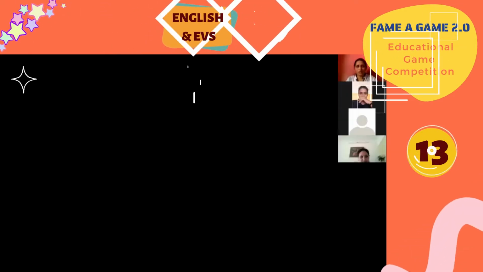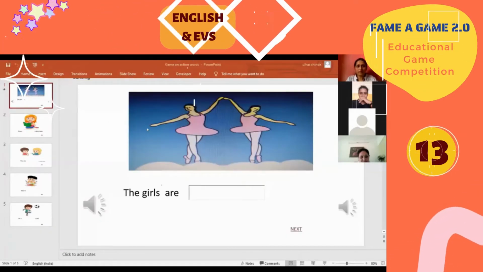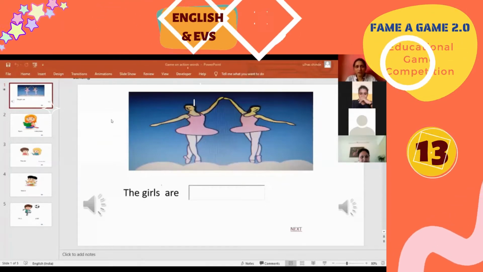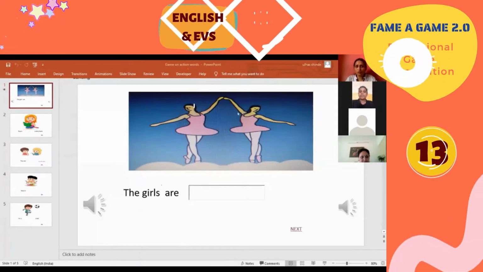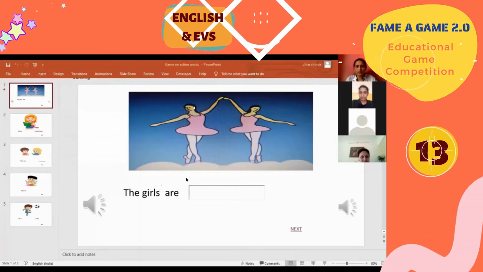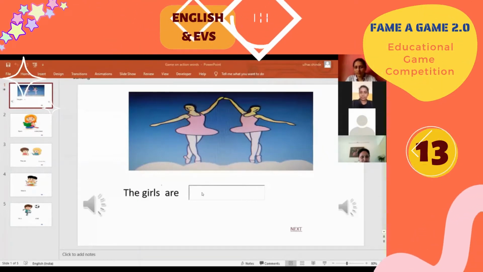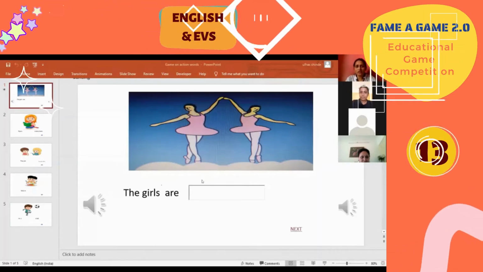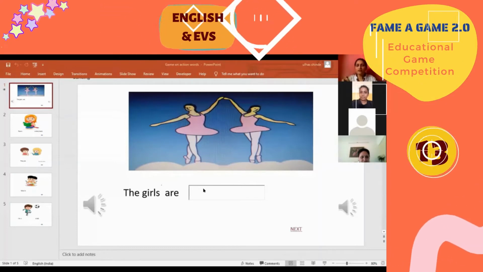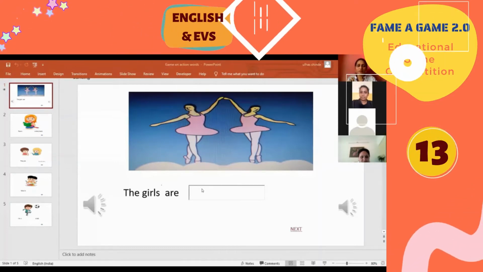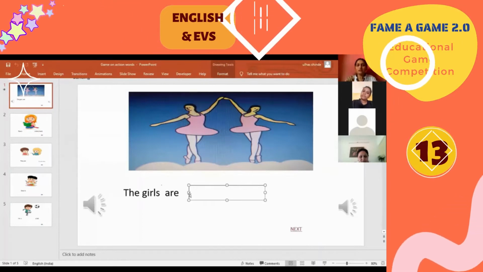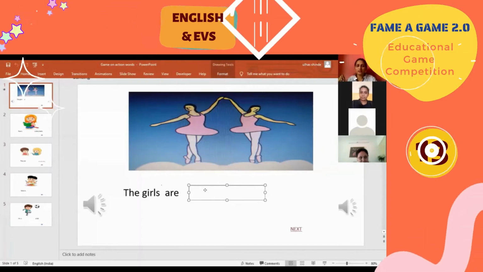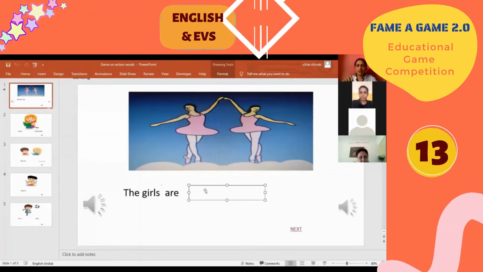We have made a few slides, and on every slide there is a picture given. The child has to look at the picture carefully and write the correct word over here. Since this is on present continuous tense, the child has to write only that word. Suppose the sentence is "The girls are dash", so what will come here? The girls are dancing.